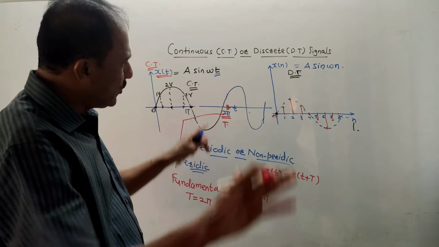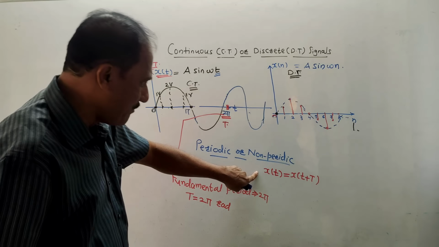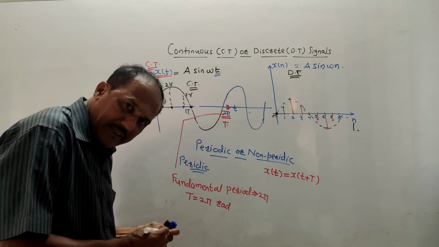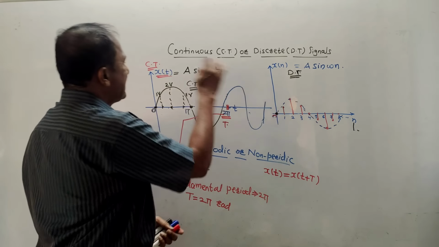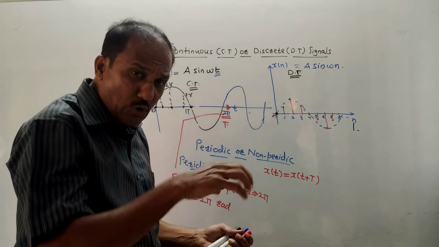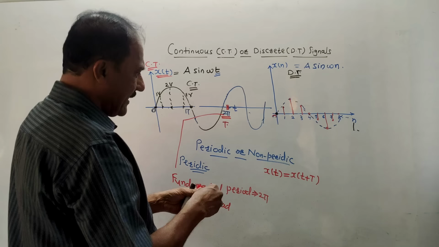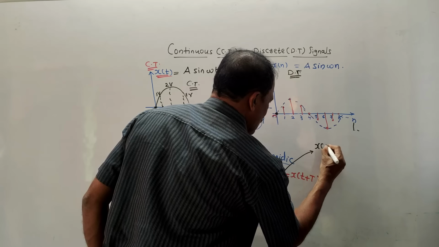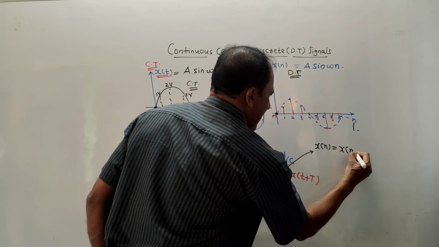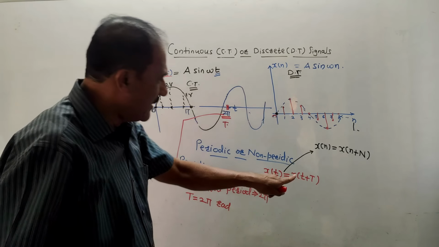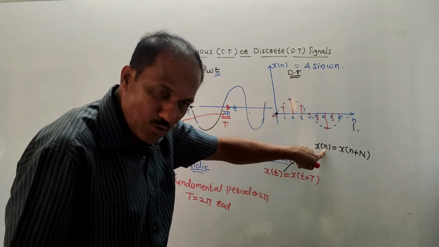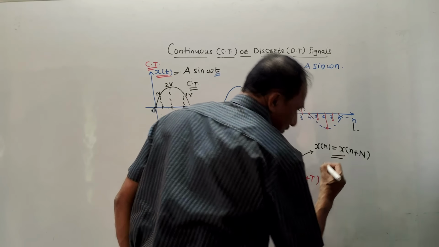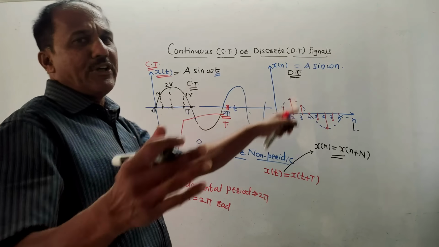Again, on the same lines, you will have to just make changes in the notation. For example, this equation x of t is equals to x of t plus capital T is the mathematical equation of periodic signal for CT, that is continuous time signal. If I want to write mathematical condition for DT signal, then making use of this same equation, I can write it like this: x of n is equals to x of n plus capital N. Very simple. In place of small t, I have used small n. In place of capital T, I have used notation capital N. So if this condition is satisfied, then discrete signal is periodic in nature.